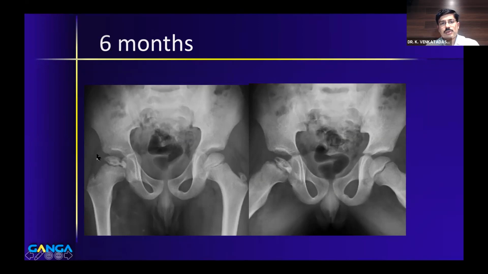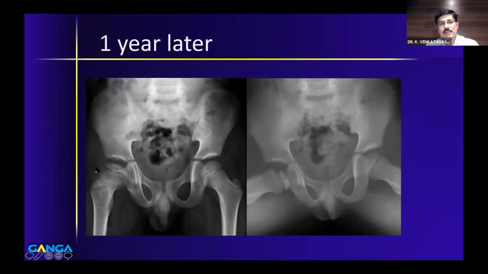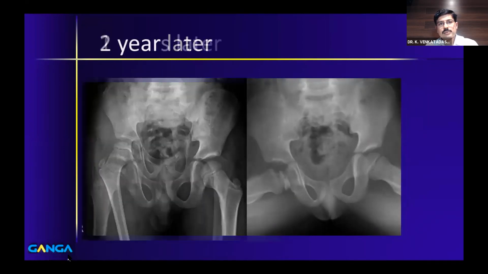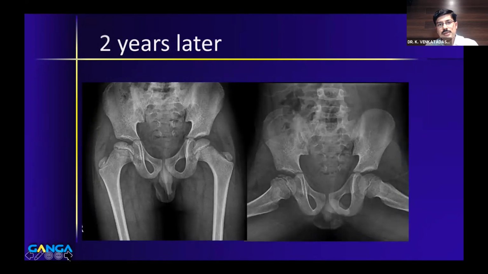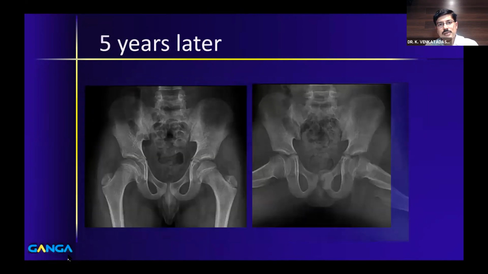In this child at 6 months, you can see that it is already fragmented, and 1 year later, it's healing well. At 2 years, it's completely healed, and that's the longer follow-up. You can see that without doing anything, the disease has resolved. So in most children who are less than 6 years, this will be the natural history of the disease. Having said that, you should know that some of them can extrude and may need containment procedures, either non-surgical or surgical containment.